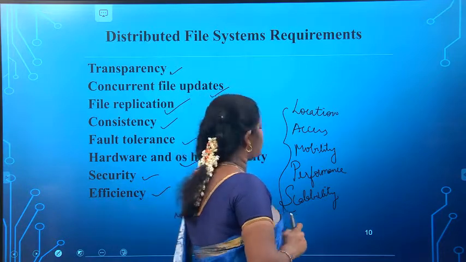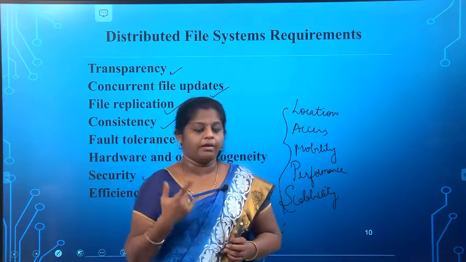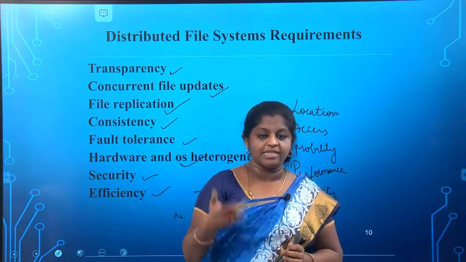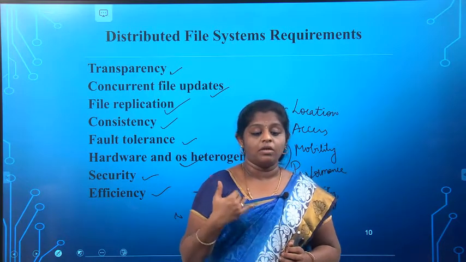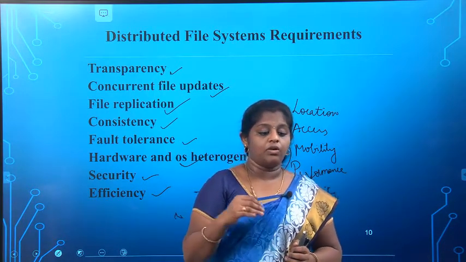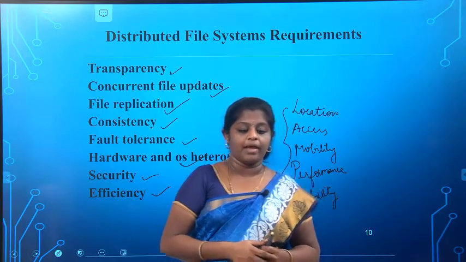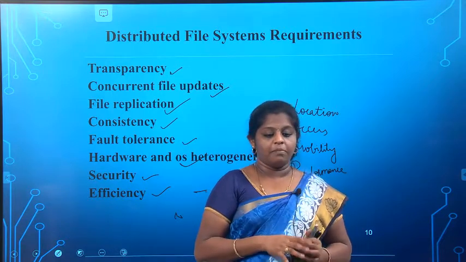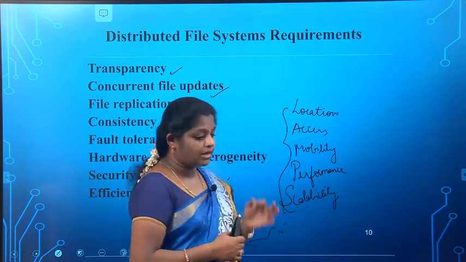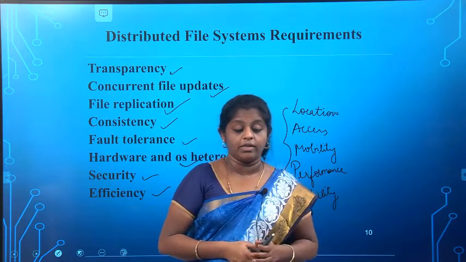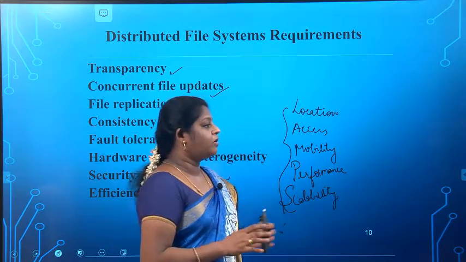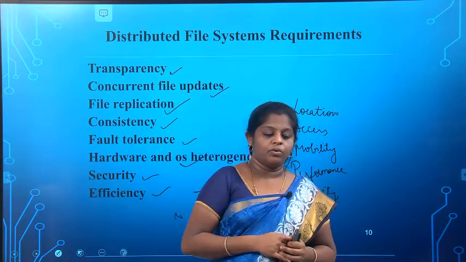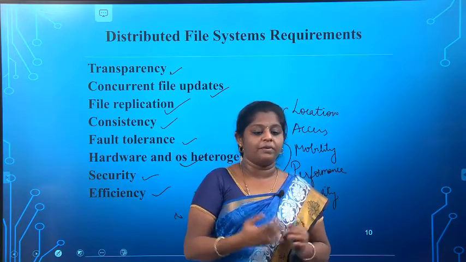Next one is concurrent file updates. The changes to the file by one client should not interfere with the operations of other clients simultaneously accessing or changing the same file. This is a well-known issue of concurrency control, and the need for concurrency control for access to shared data in many applications is widely accepted, and the techniques are known, but it is very costly. Why? Because concurrently accessing a file is a very difficult task. So if you want to implement this, it will be very costly.